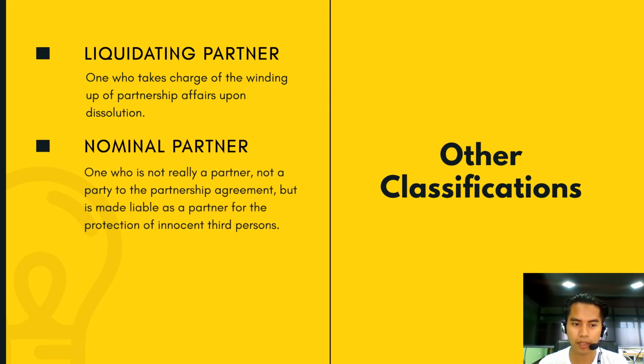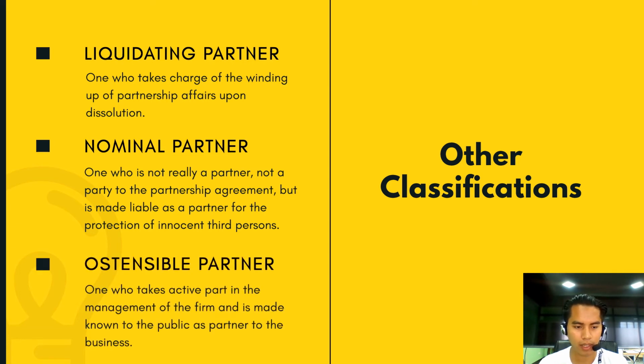Then we have the nominal partner, one who is not really a partner, not a party to the partnership agreement, but is made liable as a partner for the protection of innocent third persons. So in return, the partnership pays a fee for this type of service rendered by the nominal partner. And then we have the ostensible partner, one who takes active part in the management of the firm and is made known to the public as partner to the business. So the ostensible partner is also known as partner by estoppel, and as such, he is also liable to those relying thereon that he is a partner to the partnership.